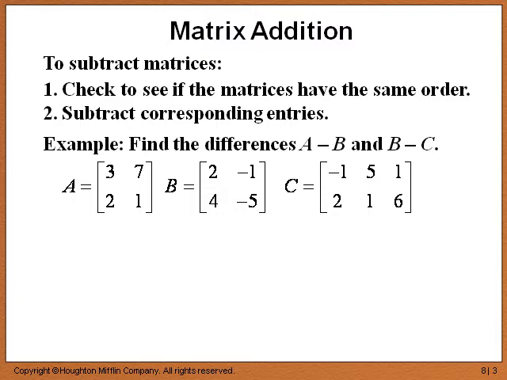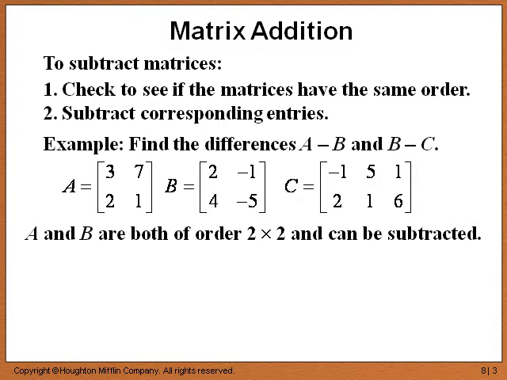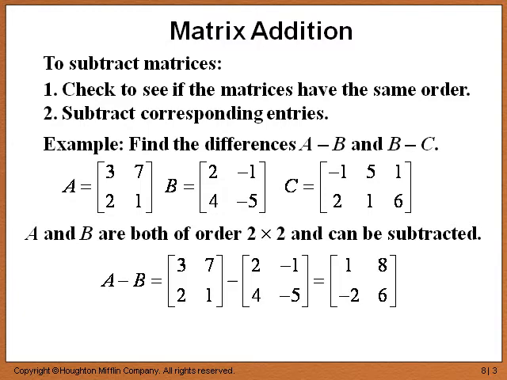For example, find the differences A minus B and B minus C for the matrices A equals 3, 7, 2, 1, B equals 2, negative 1, 4, negative 5, and C equals negative 1, 5, 1, 2, 1, 6. Let's look first at A minus B. Well, A and B are of the same order, thus they can be subtracted. They're both of order 2 by 2. And when I subtract corresponding entries, I get A minus B equals 3, 7, 2, 1, minus 2, negative 1, 4, negative 5, equals the matrix 1, 8, negative 2, 6.